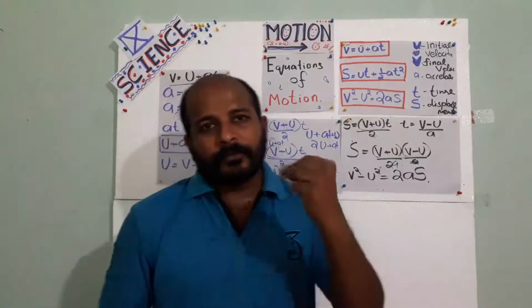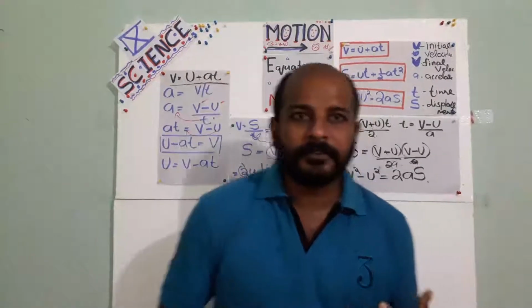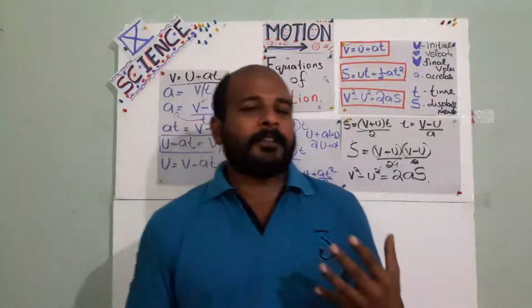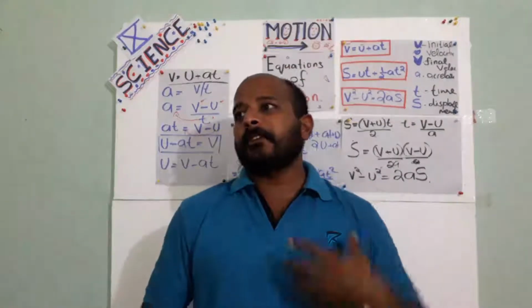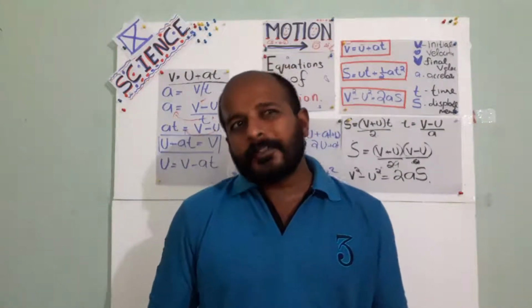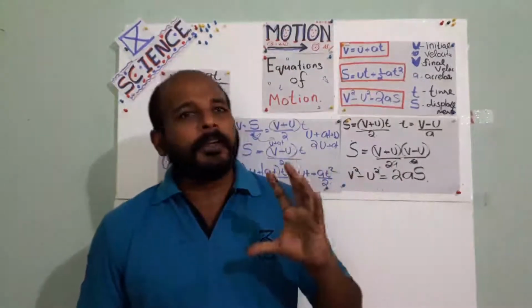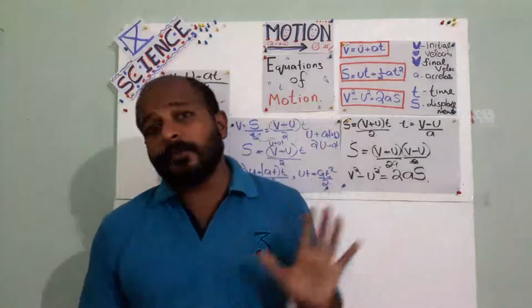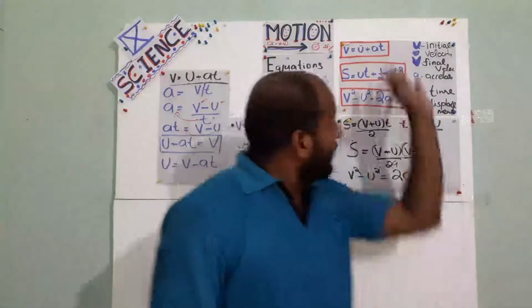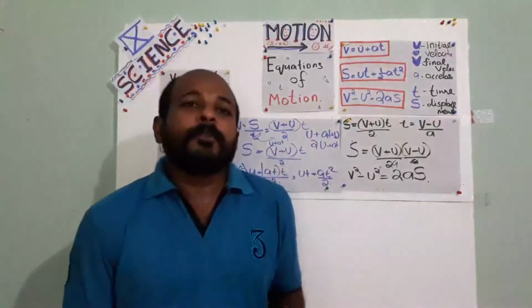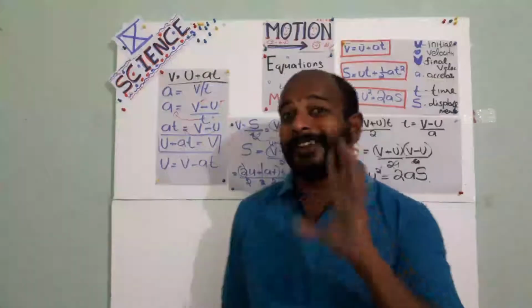So we have three equations of motion. It is classical mechanics. Newton's mechanics you will study in the next chapter, which is a bit easier. But these equations you must learn by heart, and you must also know how to derive them.